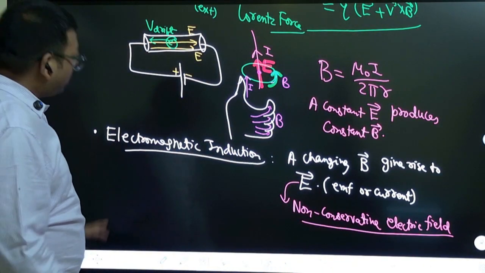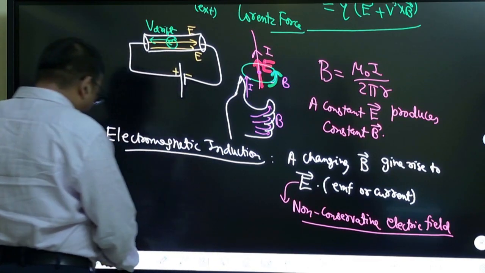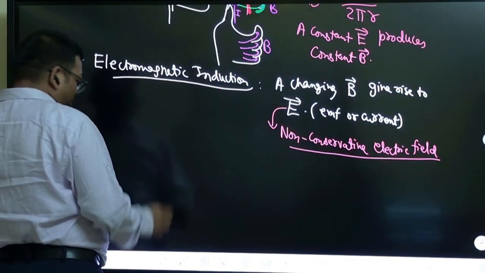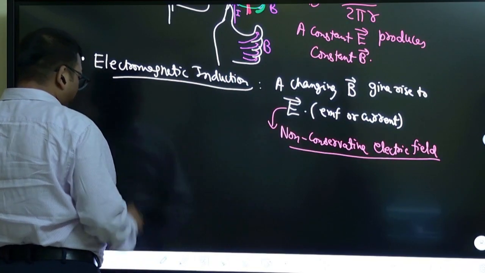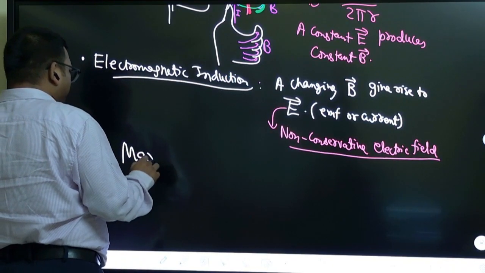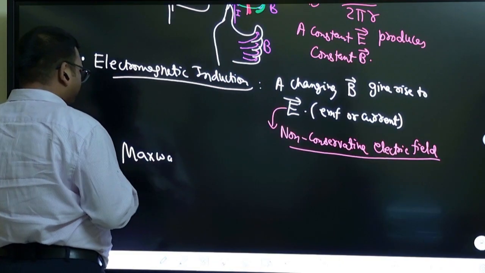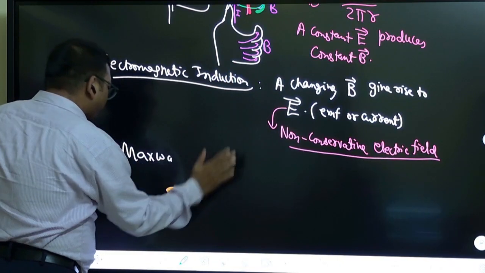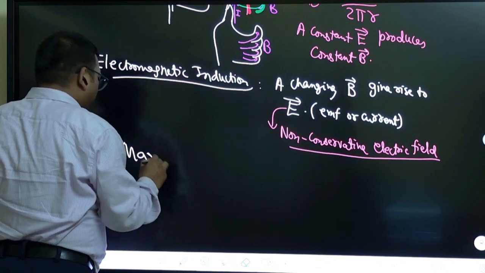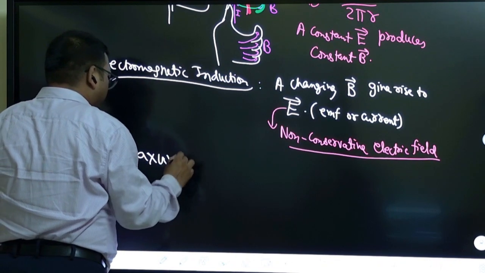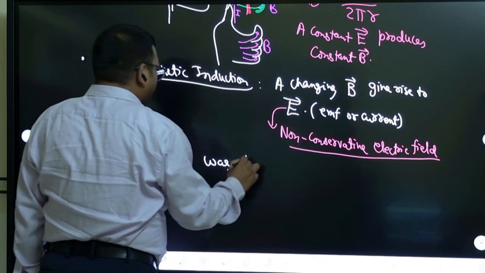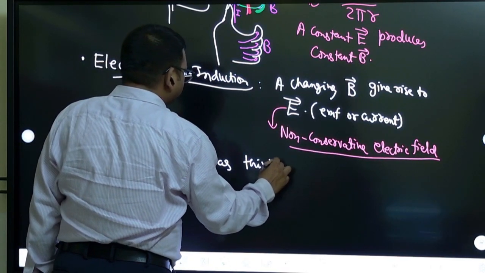Okay, so we have discussed this. Now, what was Maxwell thinking?